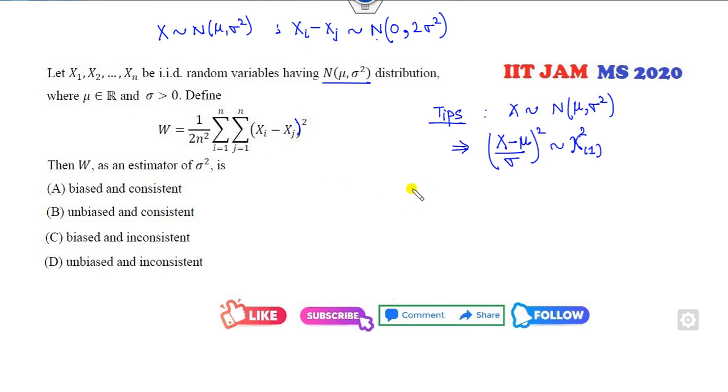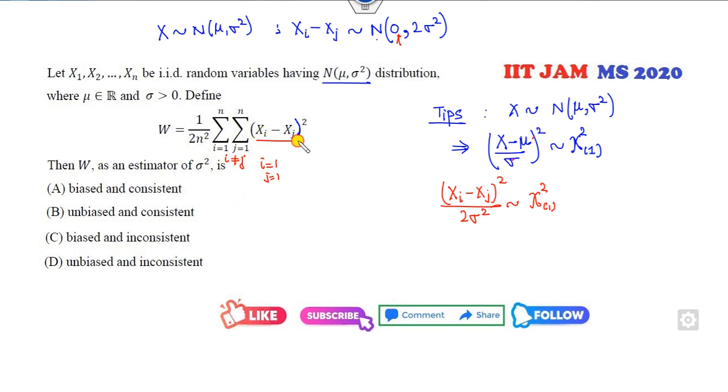Now if I look at this value, Xi minus Xj whole square, because the mean is 0, divided by sigma square, so the variance is 2 sigma square, it follows a chi-square distribution of 1. Now for this double summation, if I take i1 j1, it will be 0. So I can simply take i not equal to j.